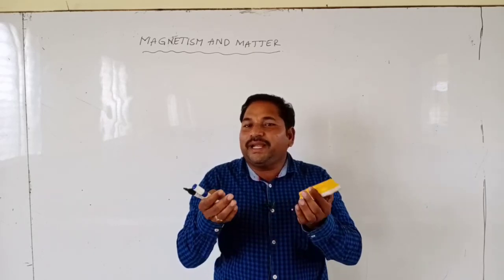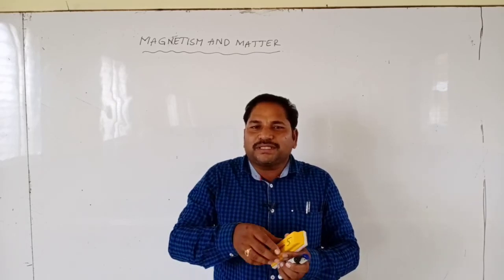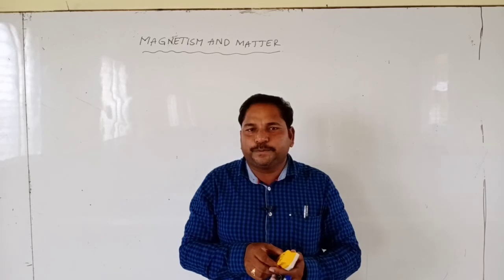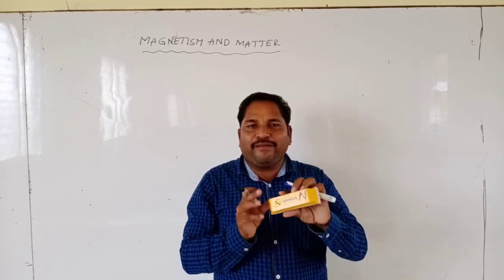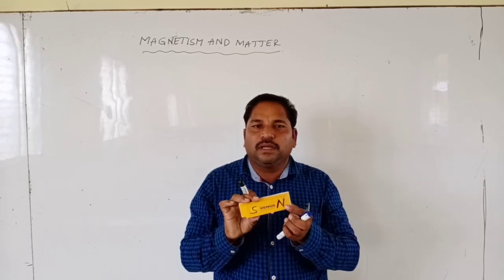Now what is meant by directive property? Suppose this is a bar magnet having a north pole and a south pole.